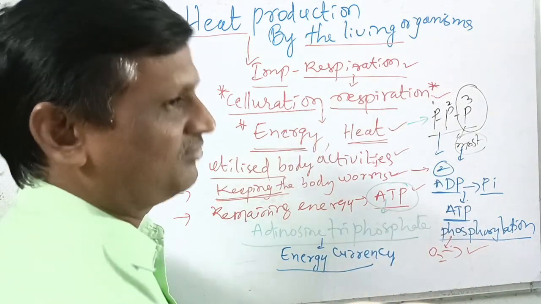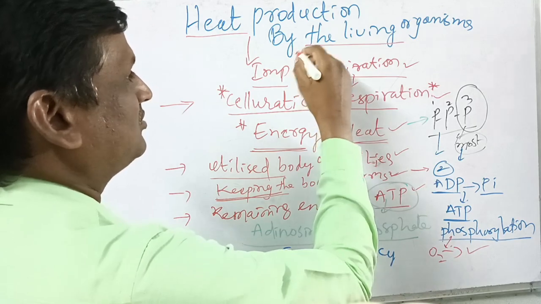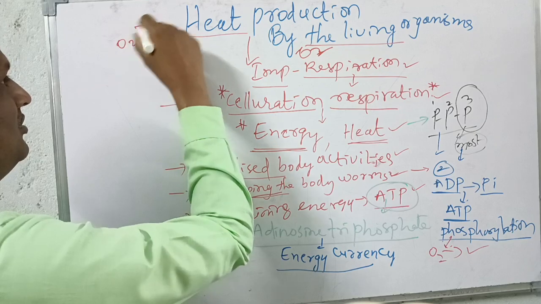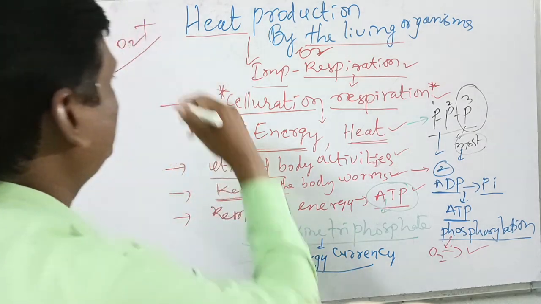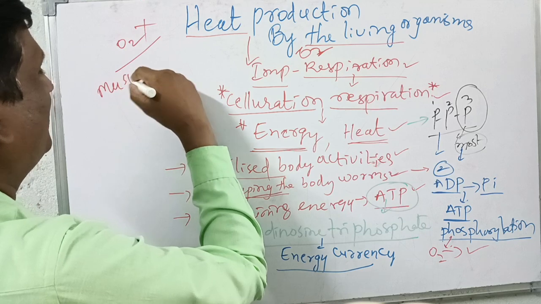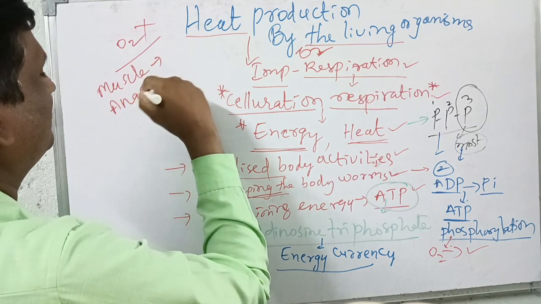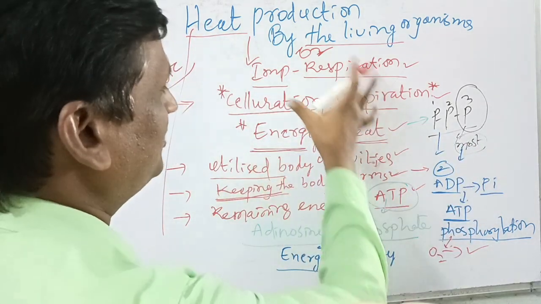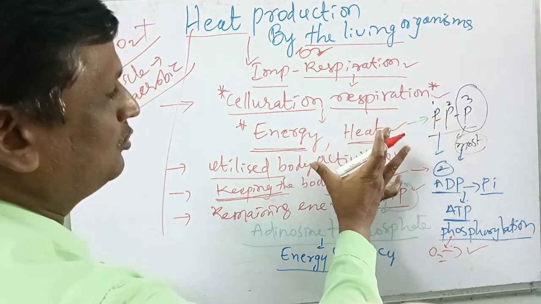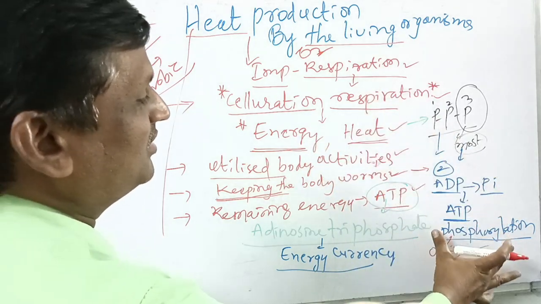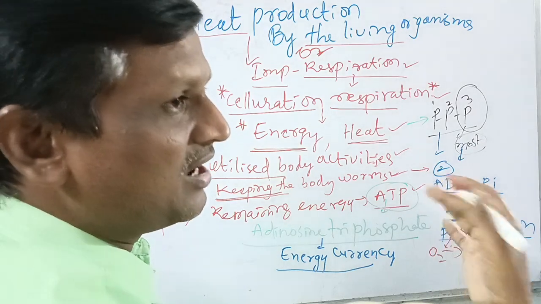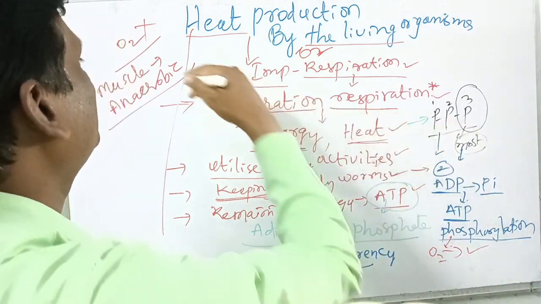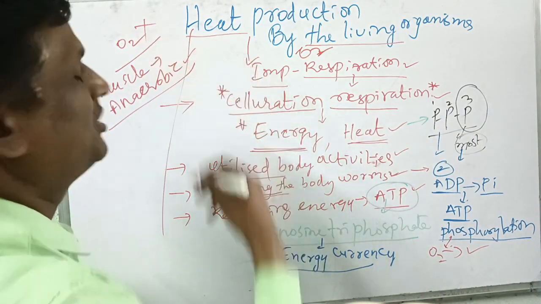All this can be done in the presence of oxygen. This process is possible only when oxygen is available. Suppose the oxygen is absent. When the oxygen is absent, the muscle can perform anaerobic respiration. What we have discussed so far is aerobic respiration. Aerobic respiration means that in the presence of oxygen, glucose is oxidized and produces energy. But when oxygen availability is reduced, when oxygen is not present in the muscle, then that muscle can perform anaerobic respiration.